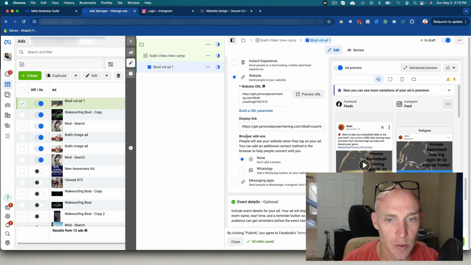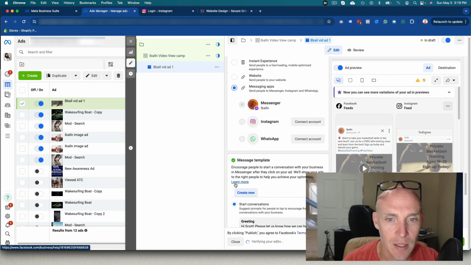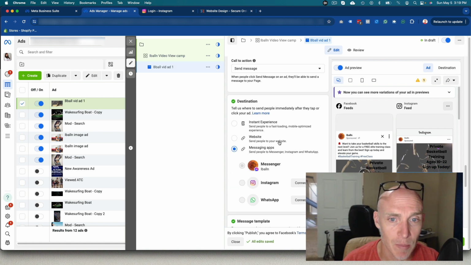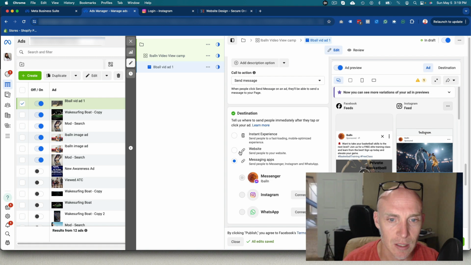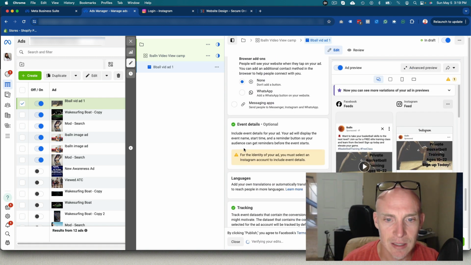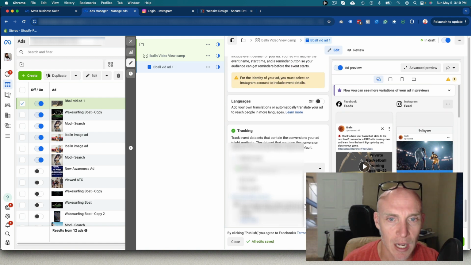Do we want to do browser add-ons with a WhatsApp or a messaging app? Add that to it. We're not going to, but you can see that people can then instant message us, which would create more engagement. We're just going to keep them at the website for now and stick with that. See if we can get people to go to the website. Then we can retarget them based off of that, retarget them based off of the chat views.